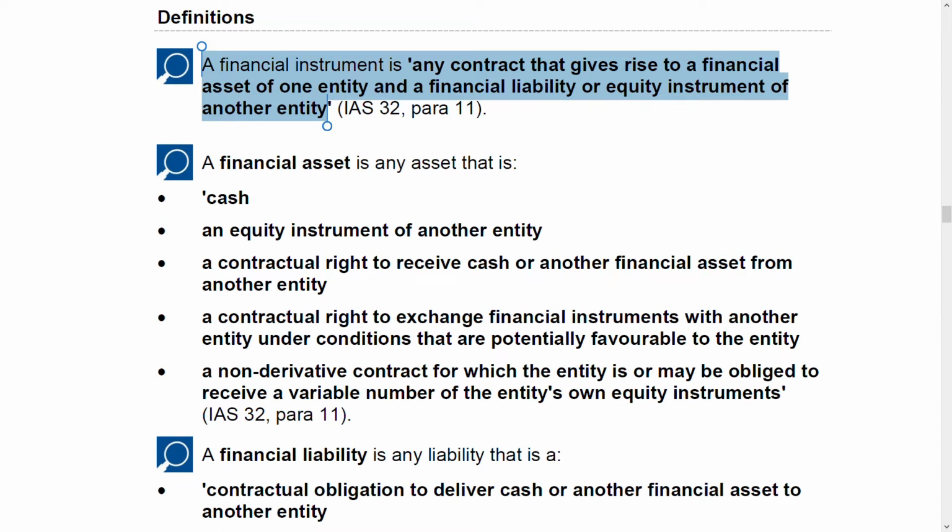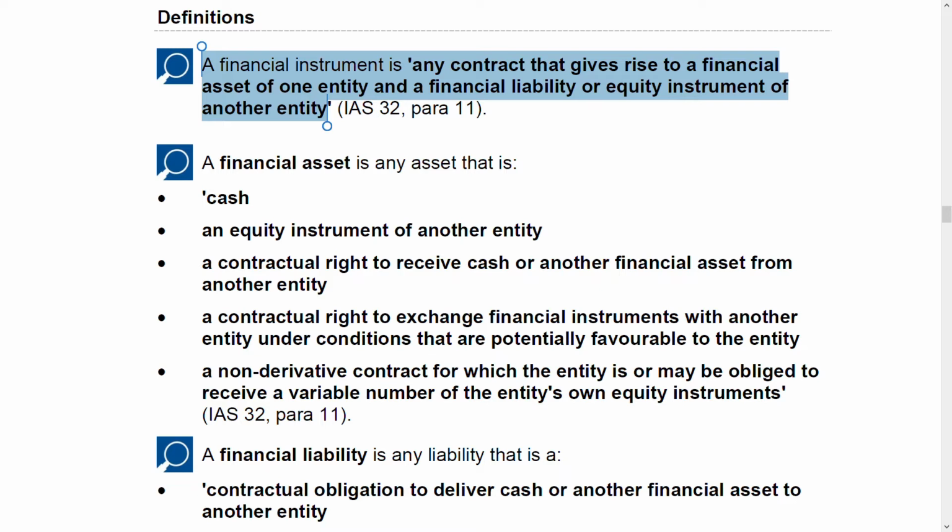So we are now going to break down each. What is financial asset? What is financial liability? What is equity instrument? Only three things you have to know in the whole IFRS 9 financial instruments: financial asset, financial liability, equity instrument, and the recognition, measurement, derecognition, presentation, disclosure of each of these three items. That is all you need to know. That's why this lecture is very big.